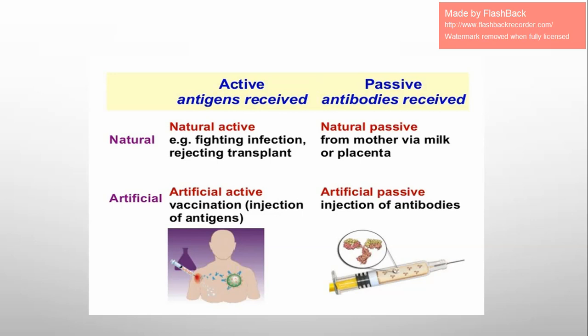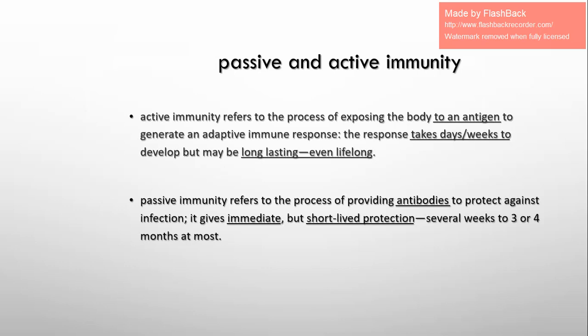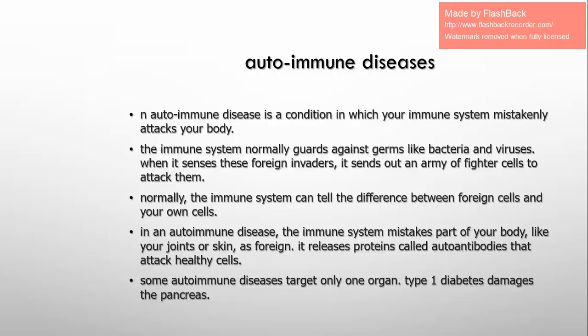A placenta allows diffusion of substances between the mom and the baby, and one of the substances that could diffuse are antibodies. Okay, so you have to know these examples very well, and you have to know the difference between active and passive, as in this slide, and the definition of each.